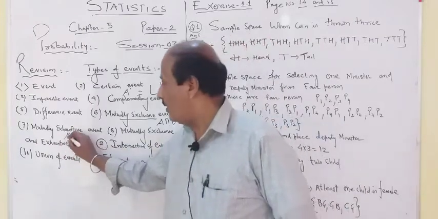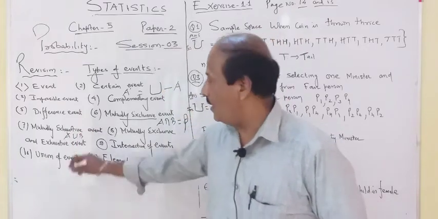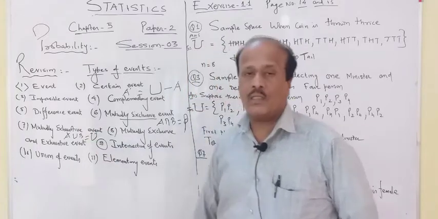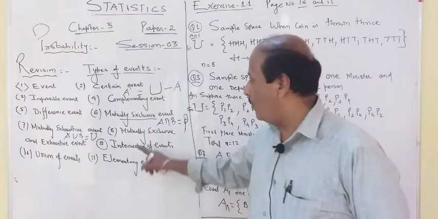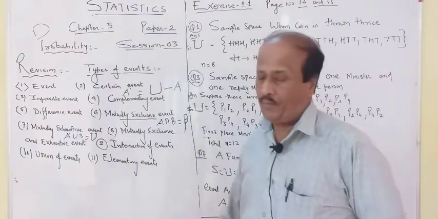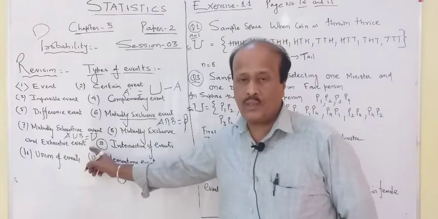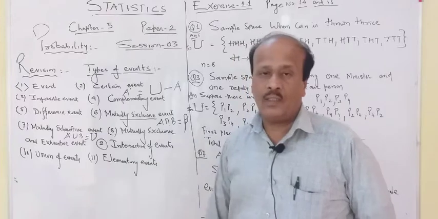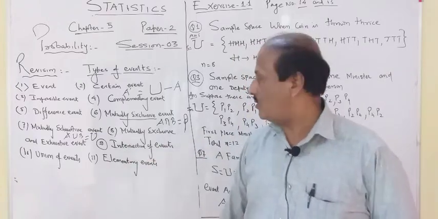For example, if there are two events A and B, and if you combine A and B and you get a universal set or total sample space, then it is exhaustive. If both properties are applicable, intersection is null set and union is universal set, then it is called mutually exclusive and exhaustive event. There are many questions in our exercise. Gradually we are going to see this also.